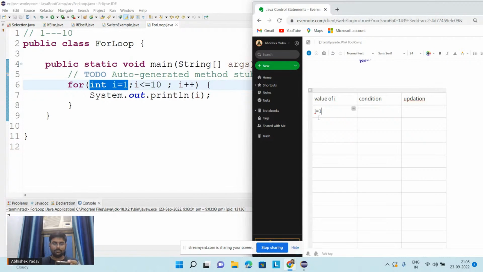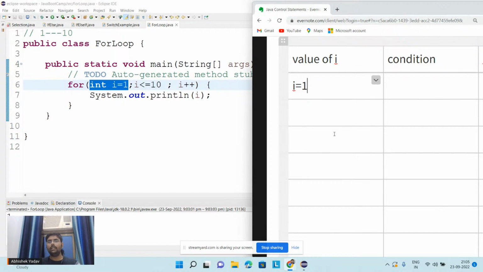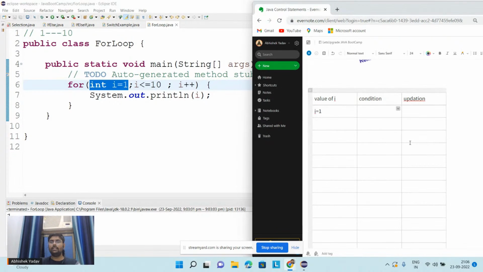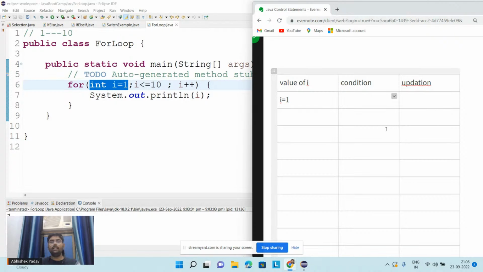So here the value of i is equal to 1. And after that, what will happen? After executing the initialization part, the system will jump to the condition part. Here the condition is, guys, 1 <= 10. And this condition is true.